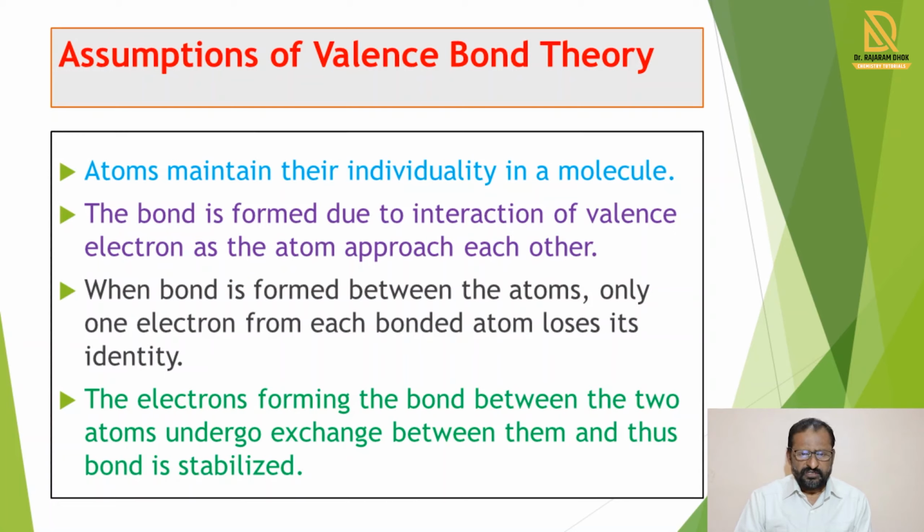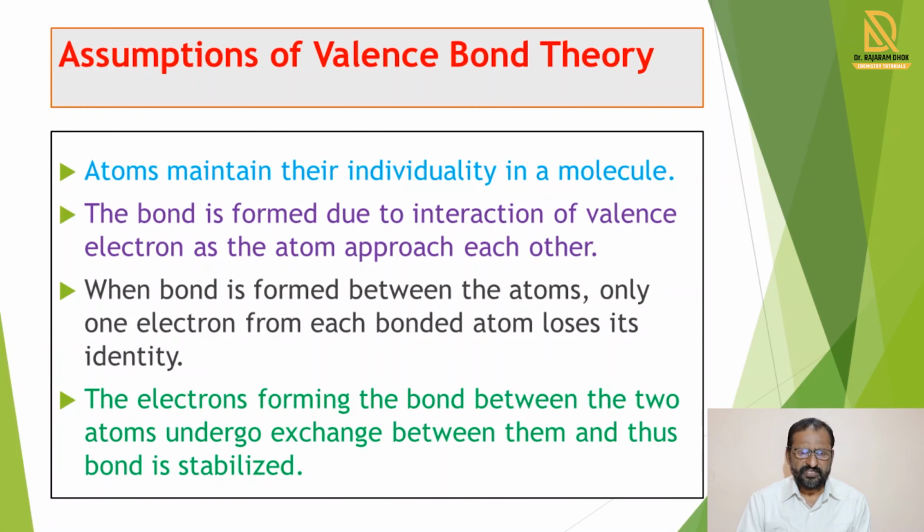For this valence bond theory, Pauling explained different assumptions. The first assumption is that atoms maintain their individuality in a molecule. Means when a molecule is formed by combination of two or more atomic orbitals, the individuality of that atom is maintained as it is in the molecule also.